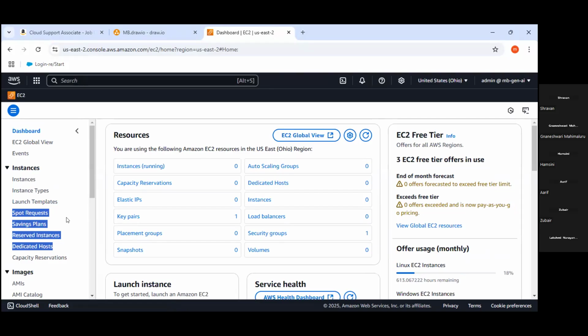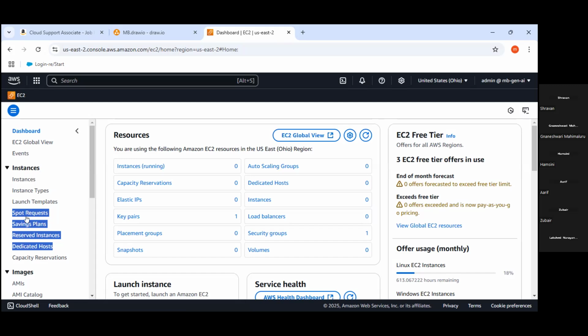Because everybody knows how to start the server, how to terminate that server, and what is the meaning of stopping the server. No one will ask you this type of question. They will give you a scenario. Let's suppose one organization is starting an XYZ type of workload.